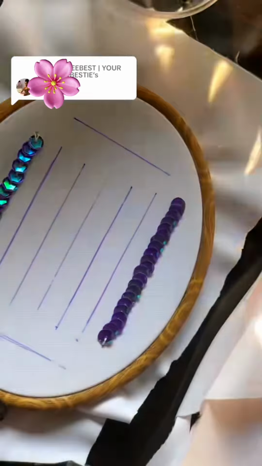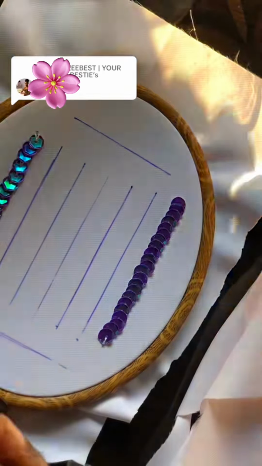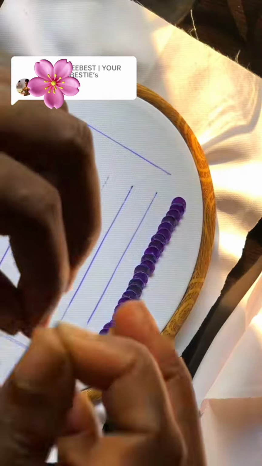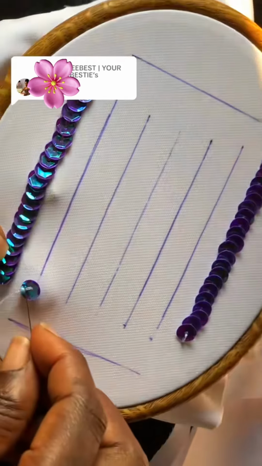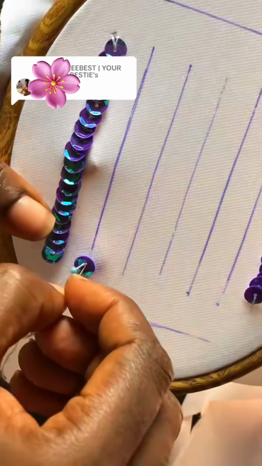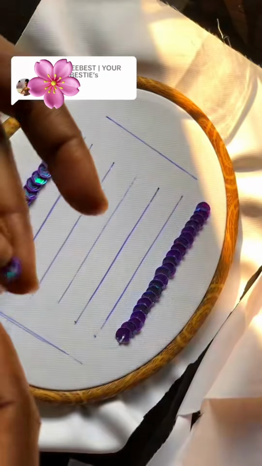For today's tutorial, we'll be using our seed bead and our sequin. First, you want to pass your sequin followed by your seed bead. After that, you take your needle and go into the fabric as shown in the video. Then you want to keep repeating this same process for your designs.